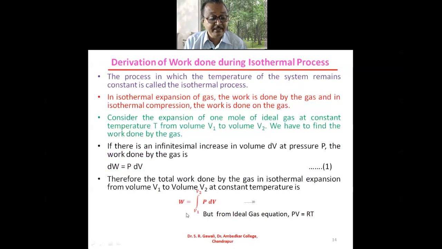So, all these are about the application of the first law of thermodynamics to the various processes. After this, we will study the derivation of the work done during the isothermal process. We have to obtain the expression for the work done, and that you have studied in the 12th. So, what is the isothermal process? The process in which the temperature of the system remains constant is called the isothermal process.